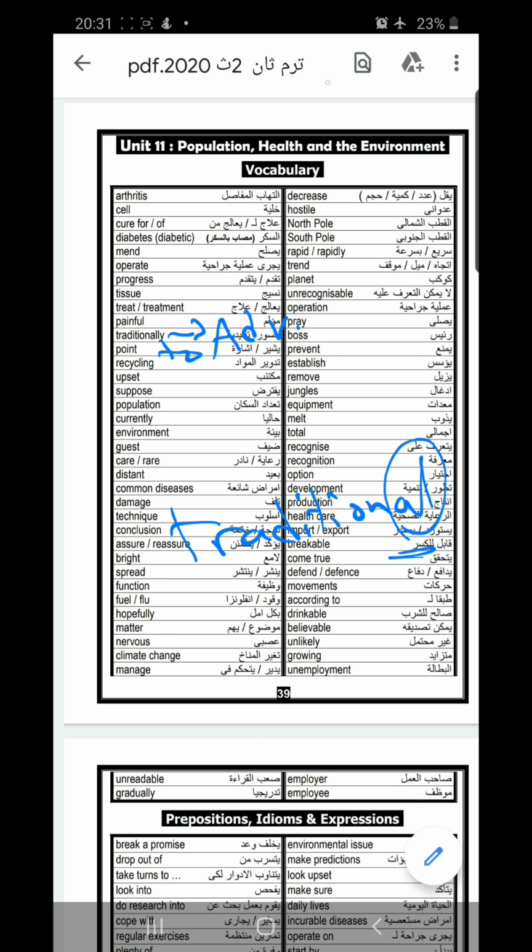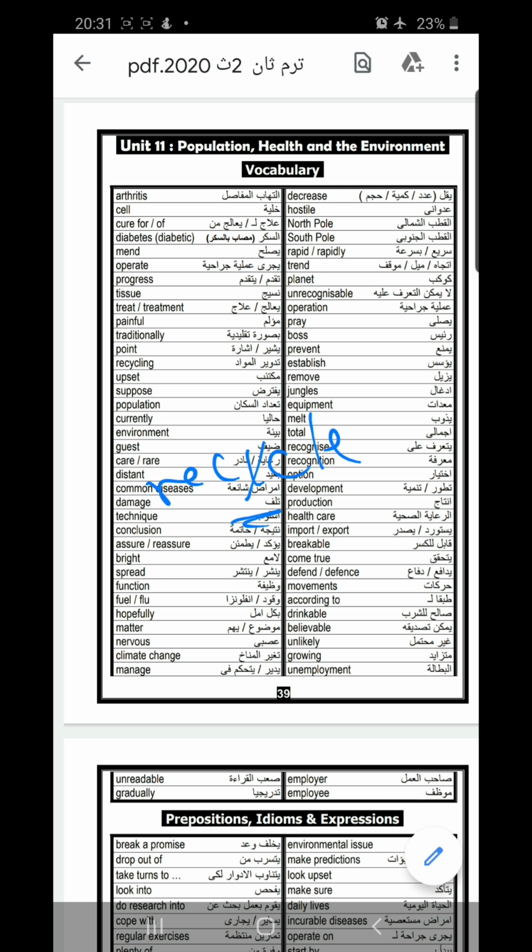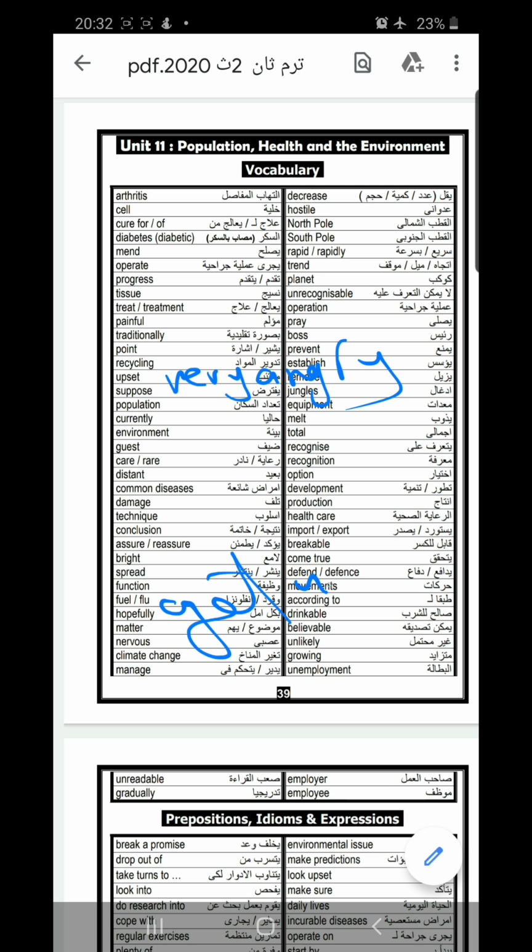Point to. Recycling, from the verb recycle. That means you will remanufacture them again. Recycled is an adjective. Recycled material. Recycled paper, recycled plastic, and so on. Recycled is an adjective. Paper is a noun. Upset. That means very angry. When you say get upset, that means become upset. Get means become.